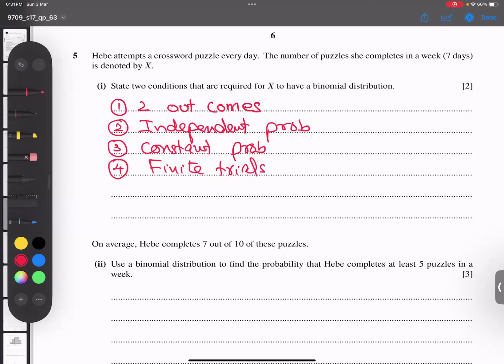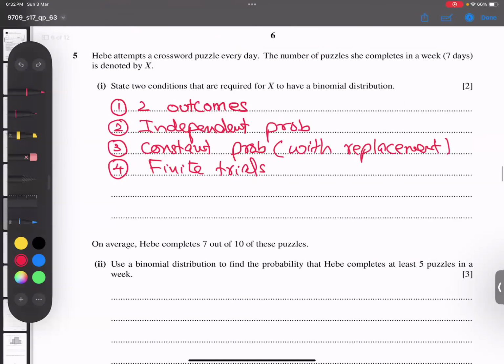I think this part is very clear. We have 2 outcomes. We have independent probabilities. You know what independent probability means? One probability is not affecting the other. Constant probability means like an event with replacement. With replacement means that probability is not affecting, like coin questions, dice questions. I wrote 4, although he is asking for 2 conditions only. Anyway, let's move on.